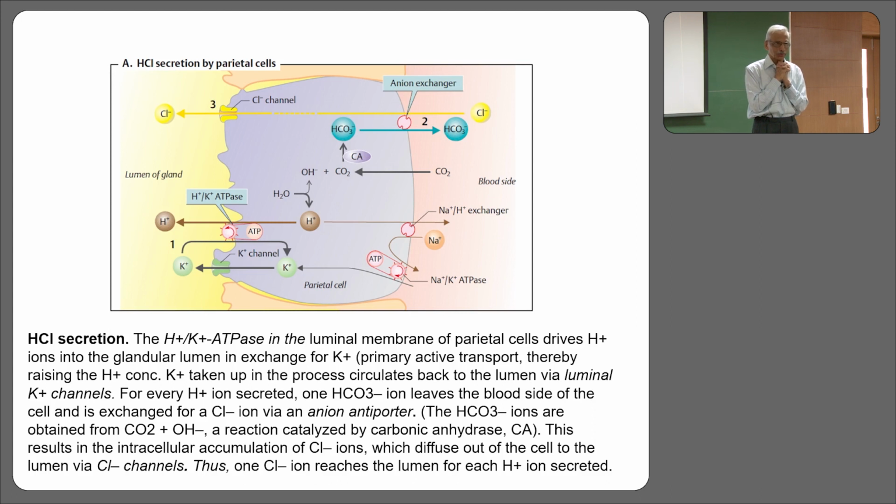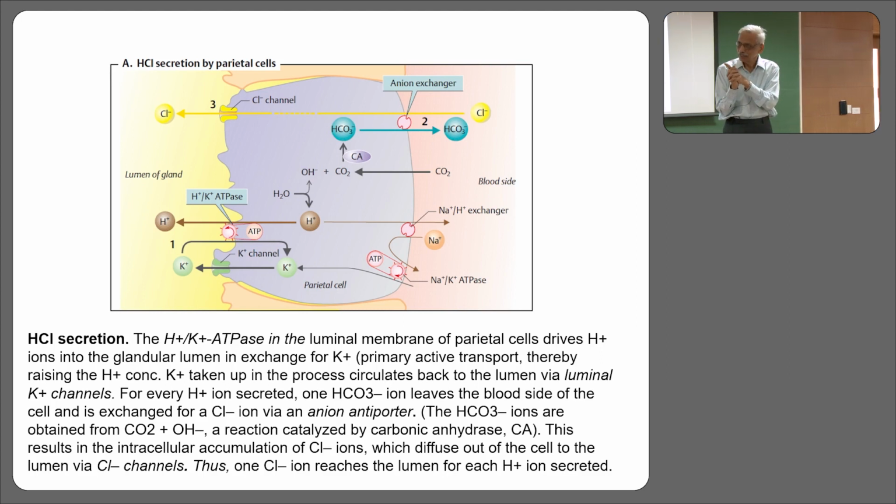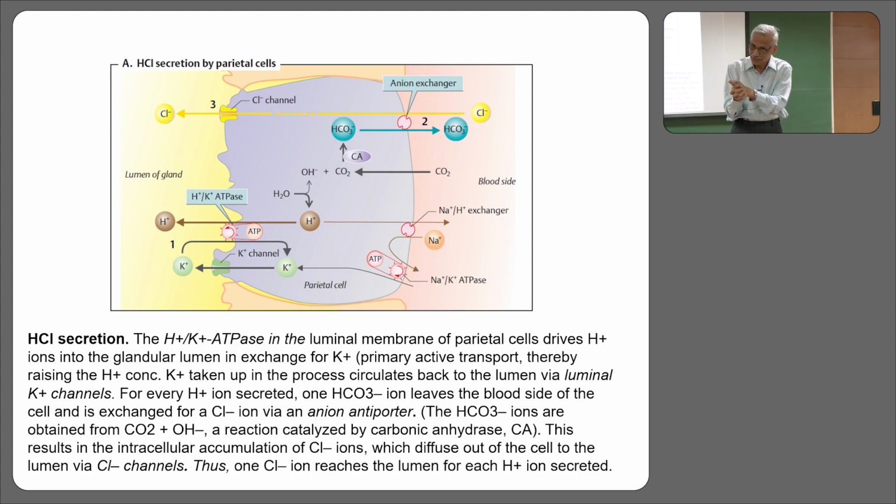If you have appreciated that, then tell me, in what way can you put this byproduct to use? It can go to the small intestine, where the pH is high. Very good. She is right. Why? Because when the food goes to the duodenum, you need to neutralize it with bicarbonate.